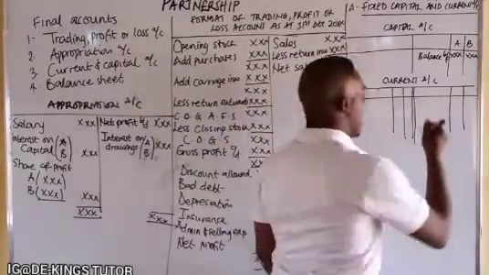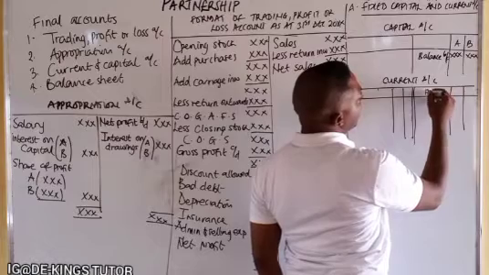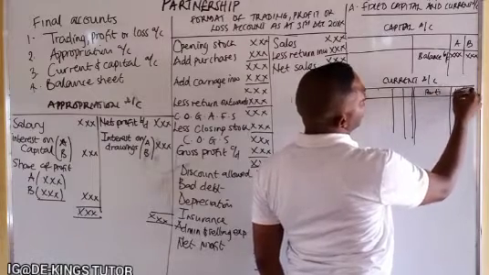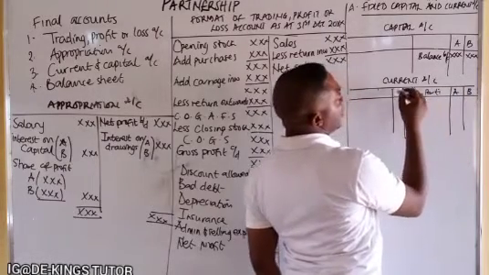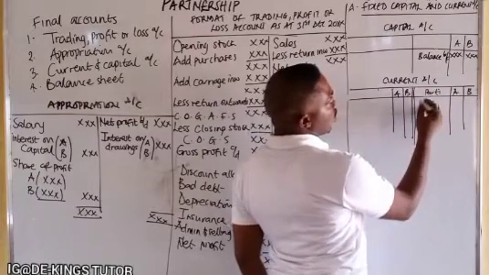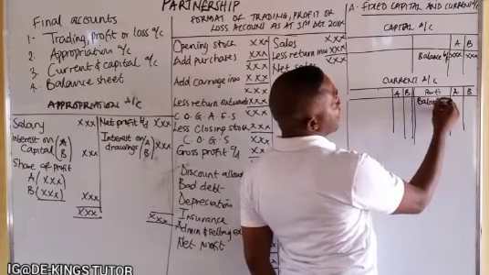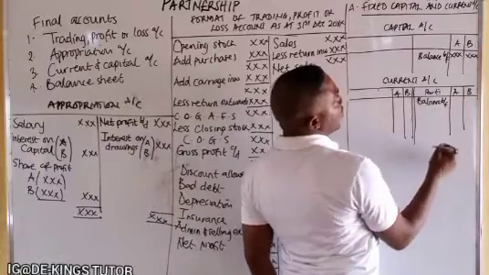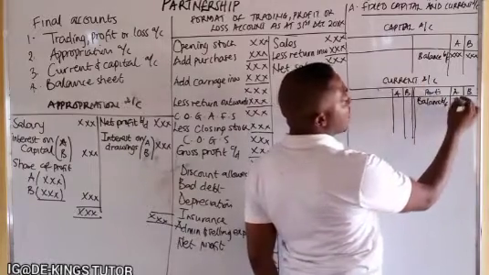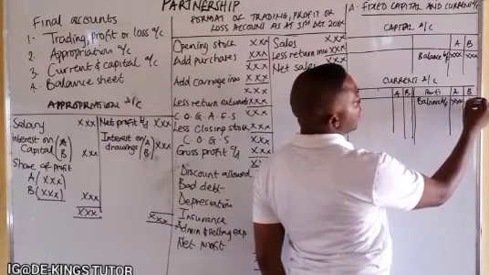For instance, here are the particulars. The individual partners should be recorded here. The first one can be the balance brought forward from the previous balance of the current account. It should be stated there.